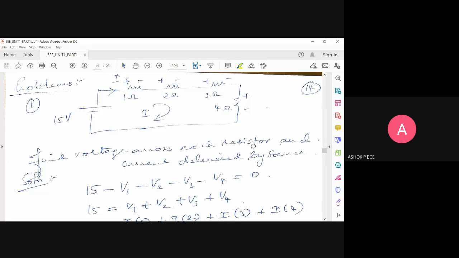So the current direction is given here. With that, I'm going to mark plus minus first. See the 1 ohm resistor: entering node is positive, leaving node is negative. 2 ohm, positive, negative; positive, negative; positive, negative. So voltage is developed across all the resistors, and all the resistors are in series because the same current is flowing. And inside the battery also you see current is flowing from minus to plus. So if I apply Kirchhoff's voltage law here, what is the sign I will get for 15 volt?